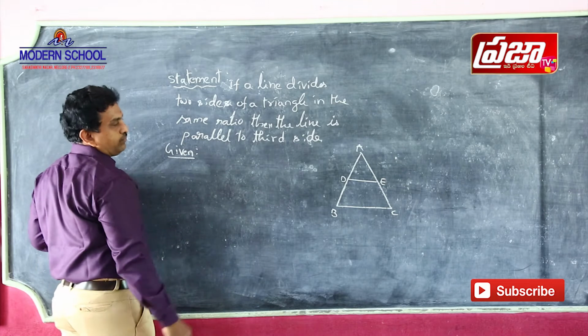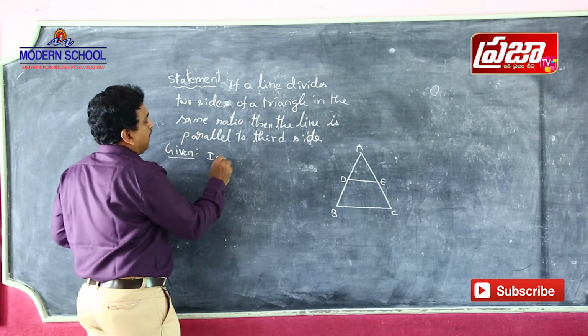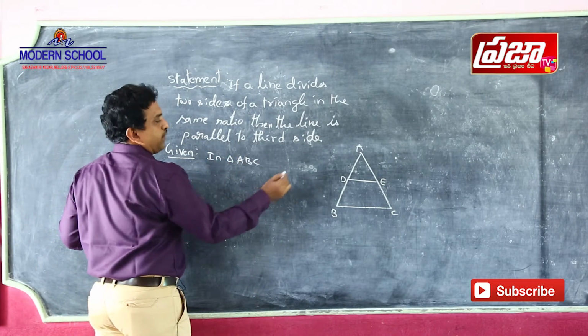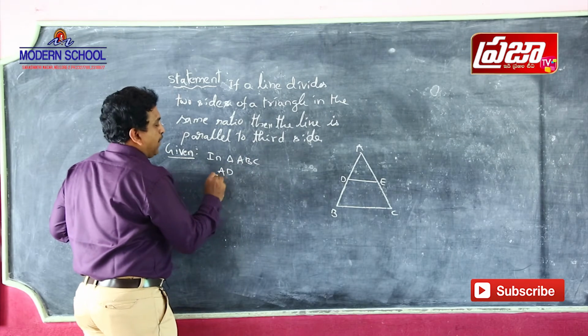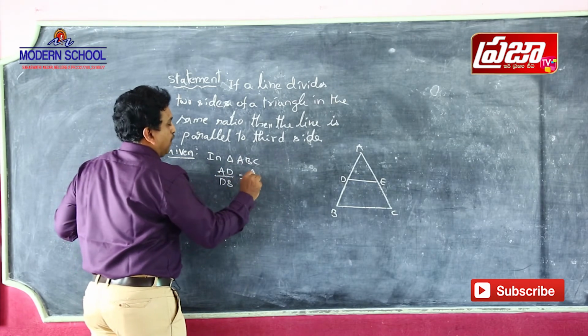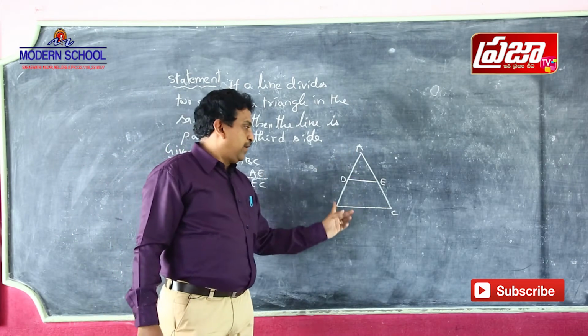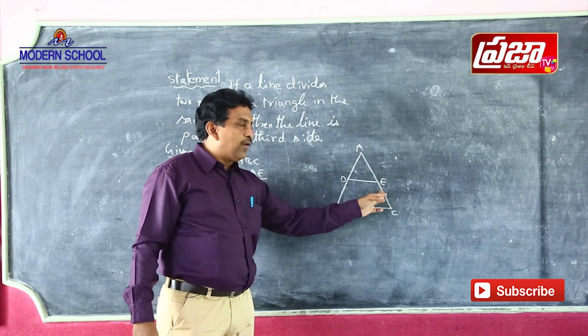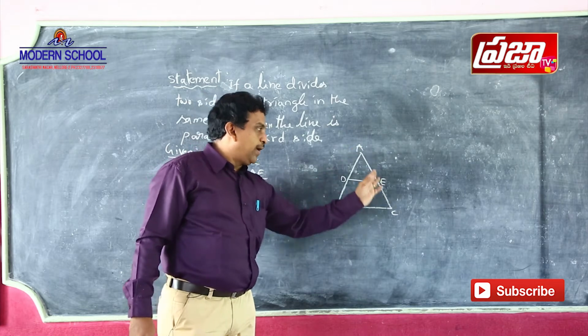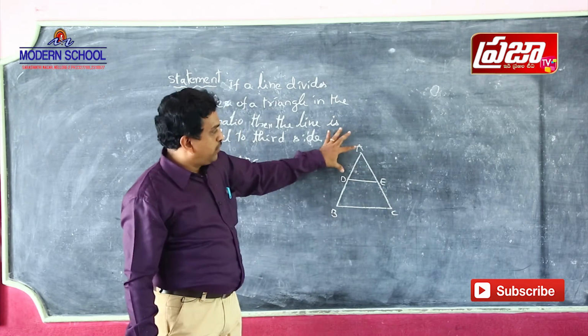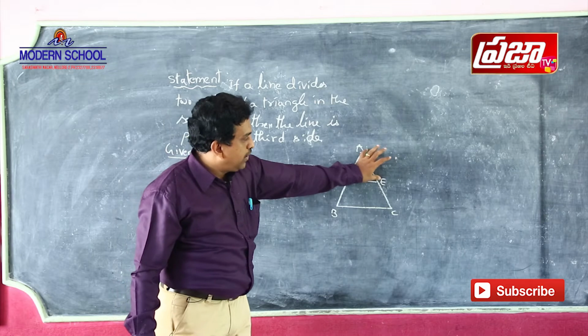What is the given data? In triangle ABC, the line DE divides the two sides AB and AC in the same ratio. So AD by DB is equal to AE by EC.